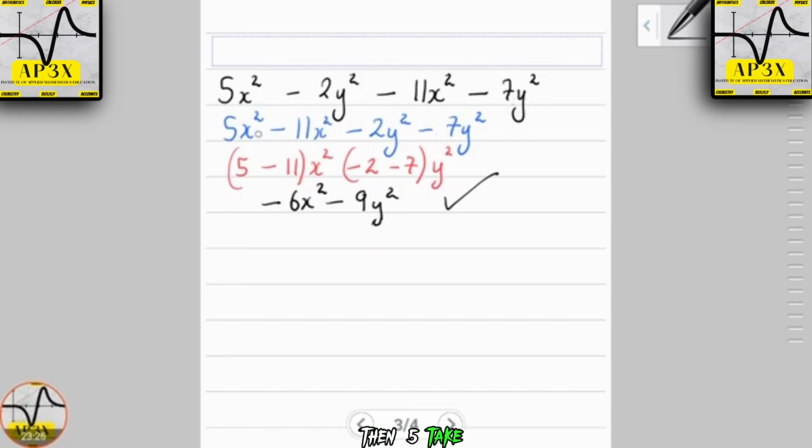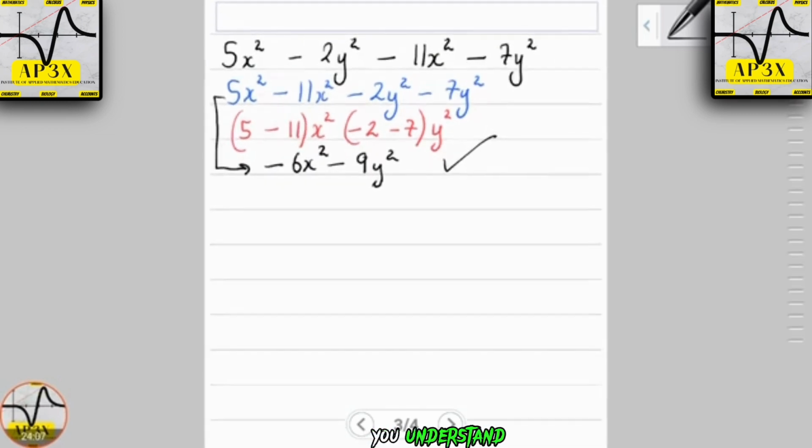Then 5 take away 11, in brackets, fundamentally, if you want to do it that way, x squared, take out the minus 2, take out the minus 7, y squared. This third line is just for a fundamental student, but if you're an intermediate to advanced student, you can move from here back to here, by saying 5 take away 11, minus 6, minus 2, minus 7, minus 9. Here, unlike terms, not by power but by base. Therefore, that is our simplified answer.